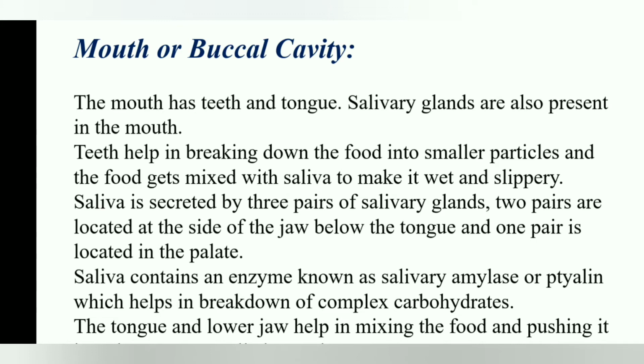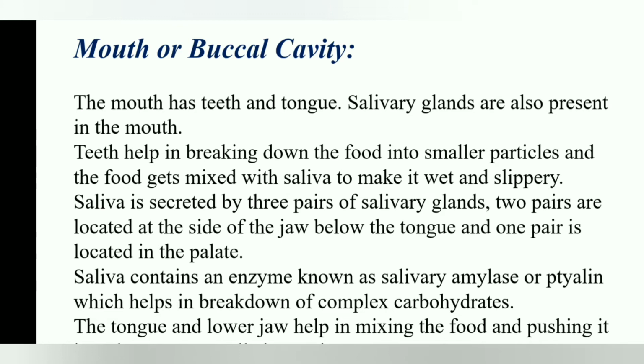So children, we can realize that the food gets mixed with saliva, and then this saliva, from where is it secreted? It is secreted by 3 pairs of salivary glands. Where are they located? 2 pairs are located on the side of the jaw below the tongue, and 1 pair is located in the palate. This saliva contains an enzyme known as salivary amylase or ptyalin.